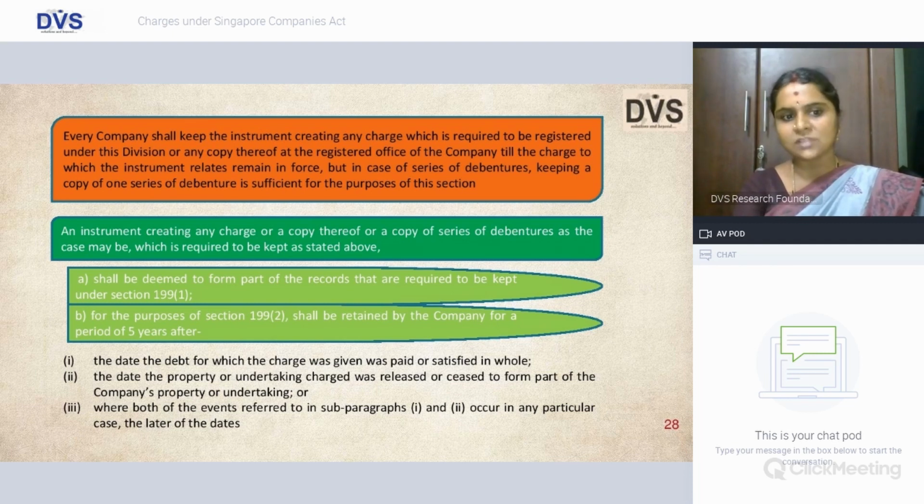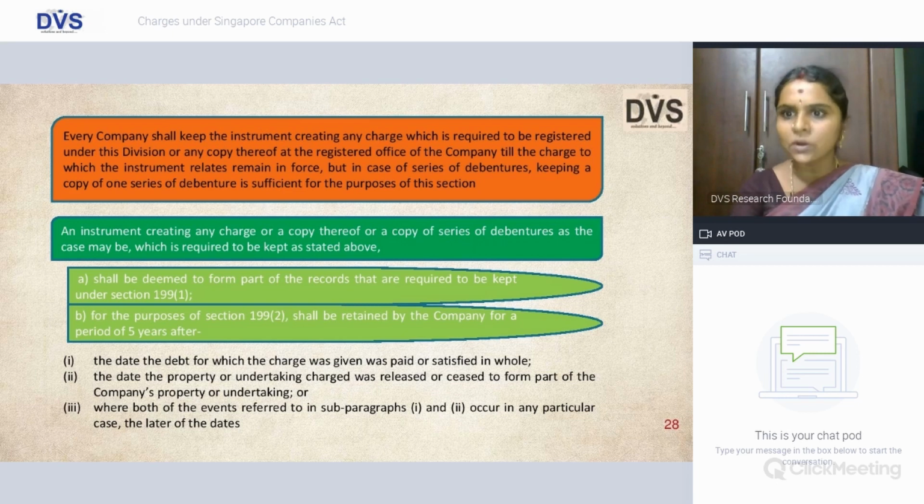to form part of your records stated in 199, where the principal section talks about the accounting records or any other financial transaction which shall be the proof that the company is maintaining them in a true and fair view manner, and which shall be audited and properly kept and produced for inspection anytime when required.